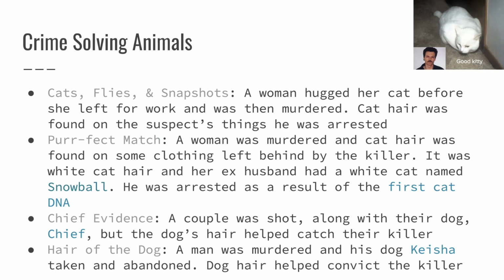Perfect Match. A woman was murdered and cat hair was found on some clothing left behind by the killer. It was white cat hair and her ex-husband had a white cat named Snowball. He was arrested as a result of the first cat DNA, and this is a picture of that cat I found on the internet. That's the ex-husband, I think.